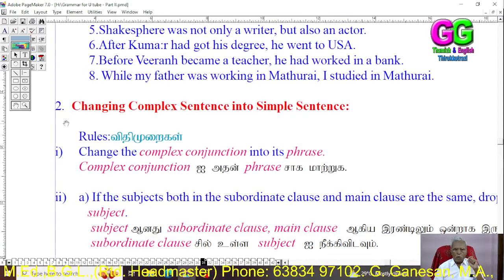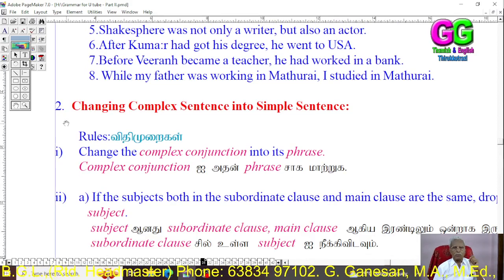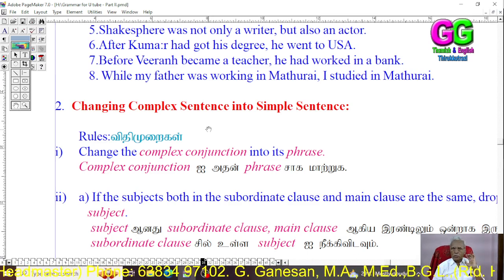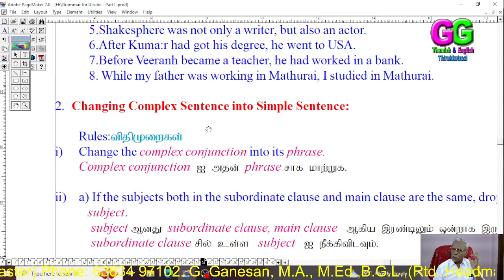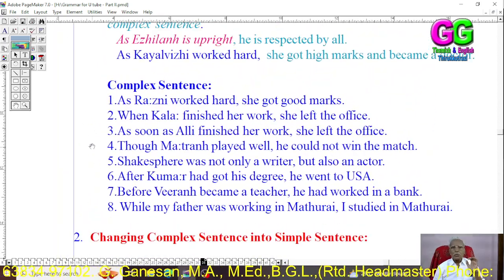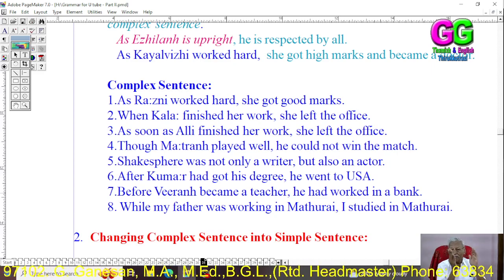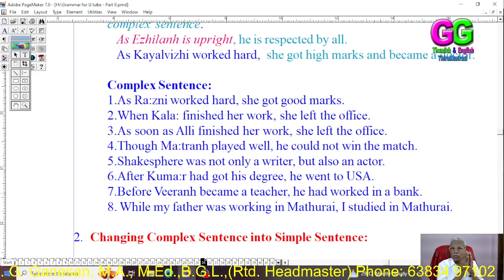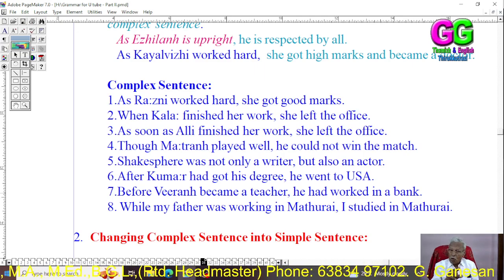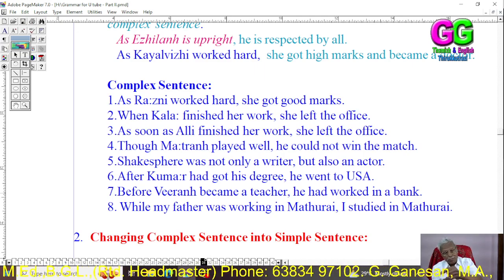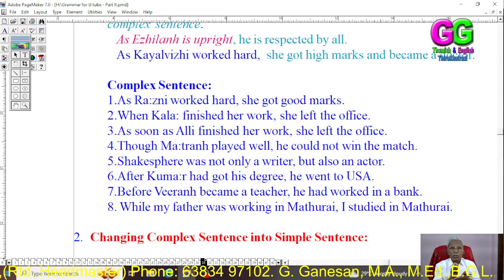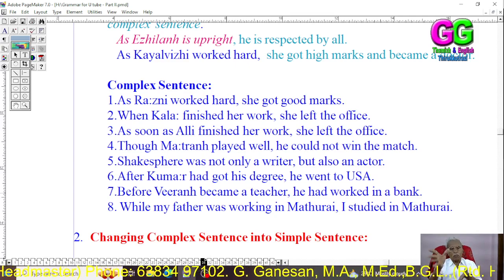Then changing a complex sentence into a simple sentence. My dear students, to change a complex sentence into a simple sentence, we have to change the subordinate clause into a phrase.